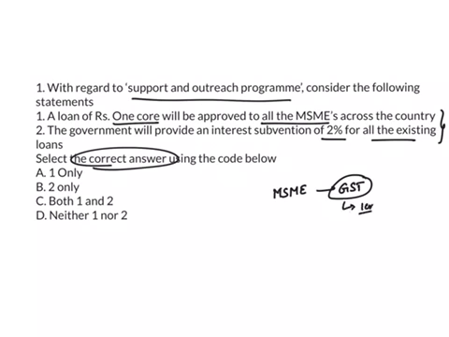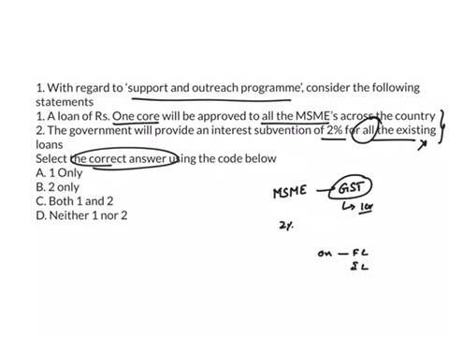And in the second statement, it is said the government will provide an interest subvention of 2% for all the existing loans. This is also a wrong statement because the government will provide 2% interest subvention for all GST registered MSMEs on fresh loans or on incremental loans.